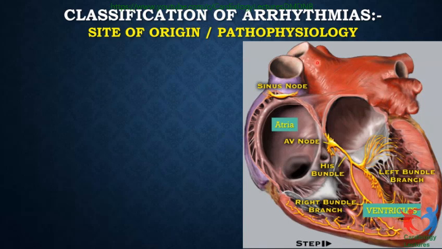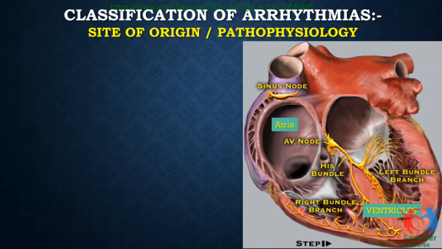Now coming to the arrhythmia classification, it depends on the site of origin and the pathophysiology. Avinash already told you about the conduction system: the sinus node, the AV node, the His bundle, the bundle branches, and the right bundle. The left bundle has basically two fascicles. The posterior fascicle is this, the anterior fascicle is this, and this is how the electricity gets conducted into the ventricles.